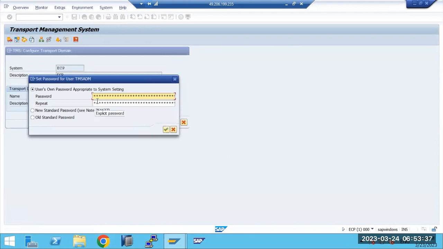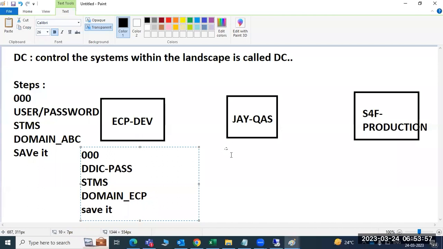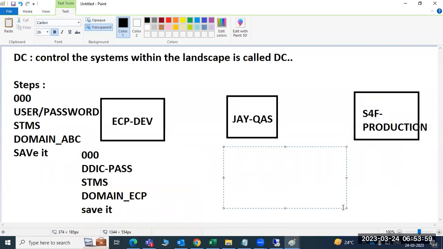When you click on the save button, by default in the background, three things will be created automatically. These are very important. One is a user, called TMSADM, created in client 000.